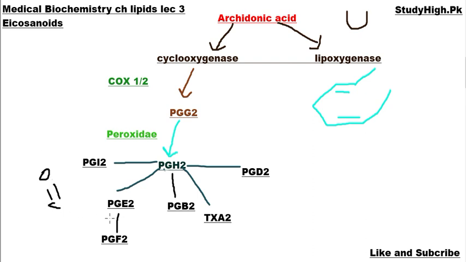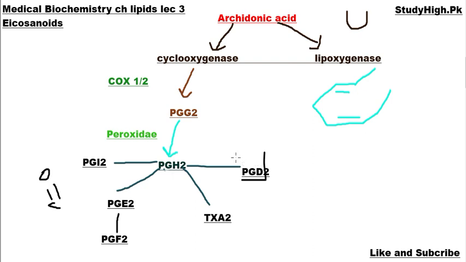So the only difference between PGE2 and PGF2 is that in PGE2 there is a double bonded oxygen at carbon number 9, whereas in PGF2 there is a hydroxyl group at this position. Thromboxane A2 and thromboxane B2 can also be obtained from this PGH2, and PGD2 is also a sleep promoting prostaglandin that can induce sleep in the patient.